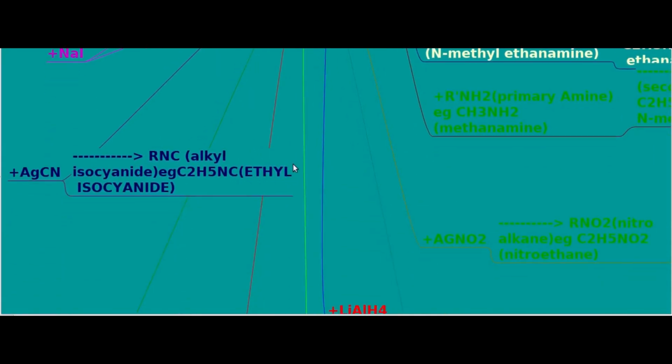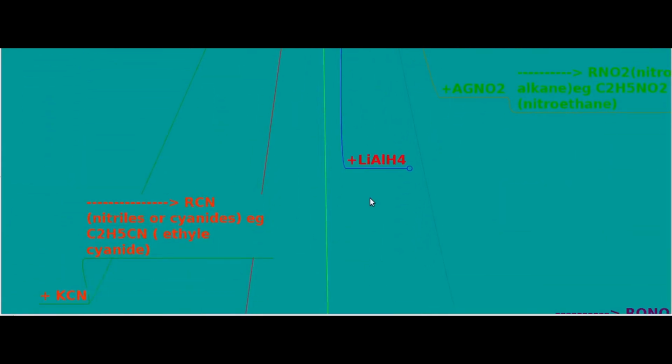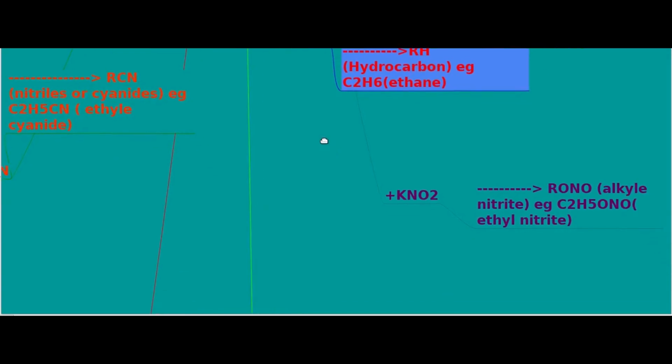And the next reagent is lithium aluminum hydride. It is a powerful reducing agent, and with lithium aluminum hydride the haloalkane forms the corresponding hydrocarbon, from which the parent hydrocarbon is regained. If C2H5Cl is the haloalkane you take, the product will be C2H6, ethane.